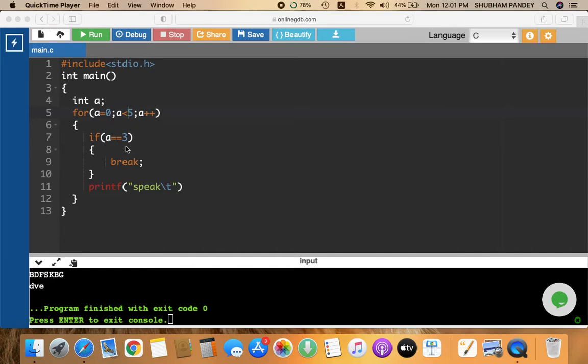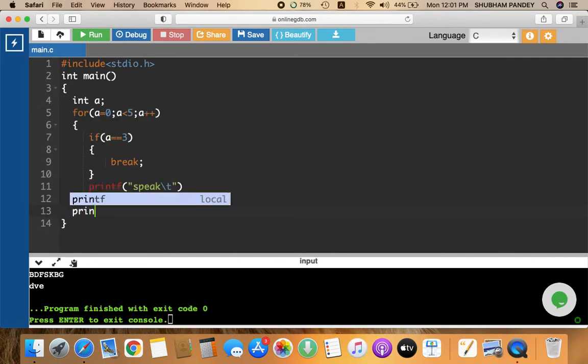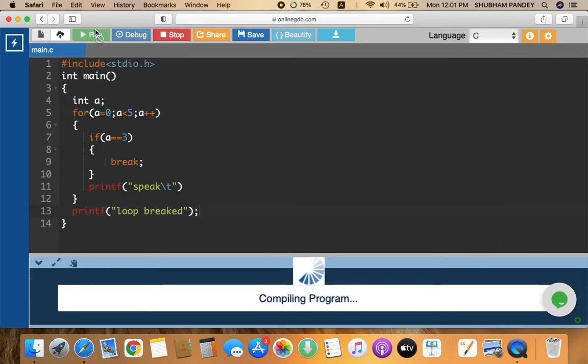Now if this condition is also true, it is going to read the break statement and directly come out of the loop. And if any statement is written here, let us suppose I write something out of the loop, printf, you can say session ended, or loop break. Here I can write loop break. Now see, what is the output? 3 times speak and at last loop break is printed. Now run this code and see the output.